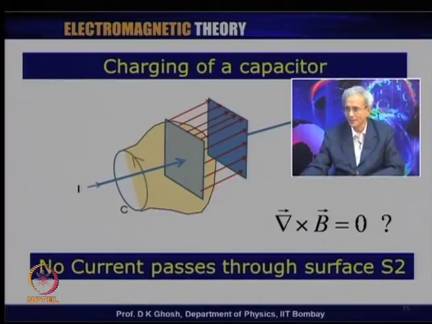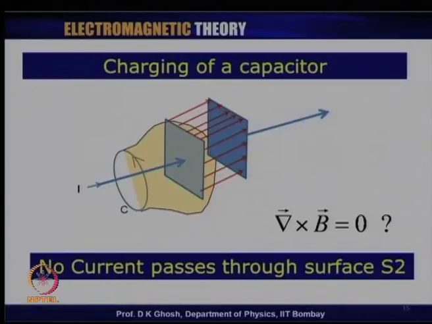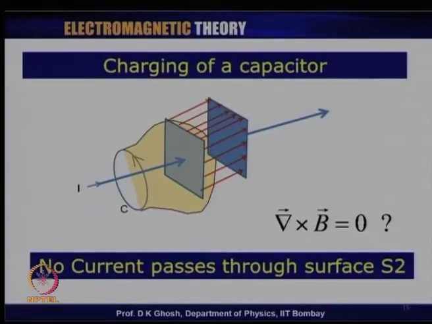So, what he did is to conjecture that just as by Faraday's law, whenever there is a changing magnetic flux through a circuit, there is an EMF generated, alternatively a changing magnetic field, a time dependent magnetic field, gives rise to an induced electric field.